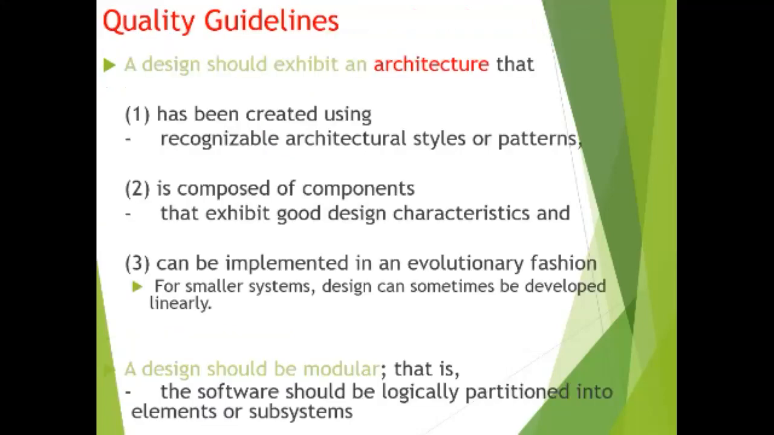Quality guidelines. A design should exhibit an architecture that has been created using recognizable architectural styles or patterns. Second, it is composed of components that exhibit good design characteristics and can be implemented in an evolutionary fashion. For smaller systems, design can sometimes be developed linearly. A design should be modular, that is, the software should be logically partitioned into elements or subsystems.